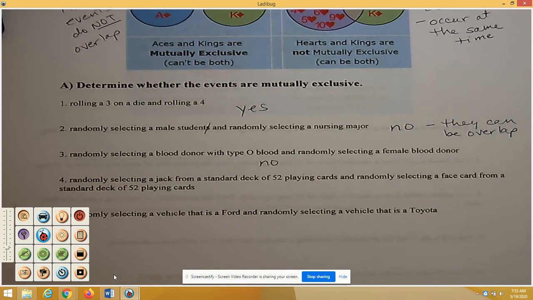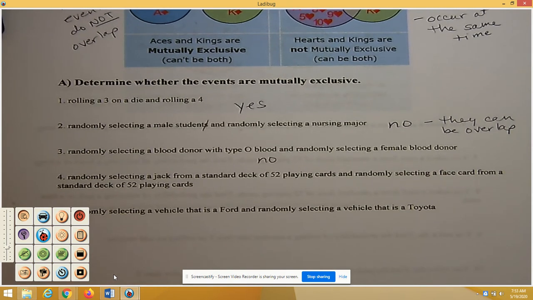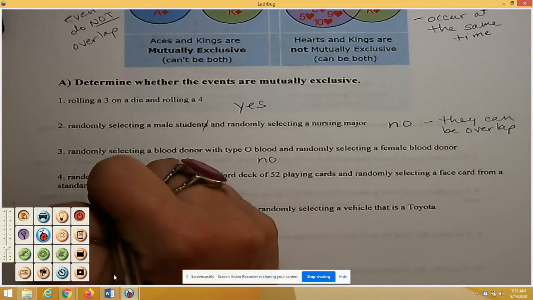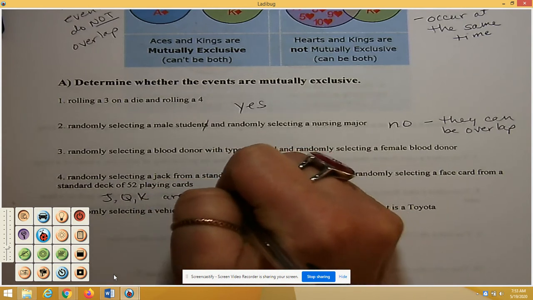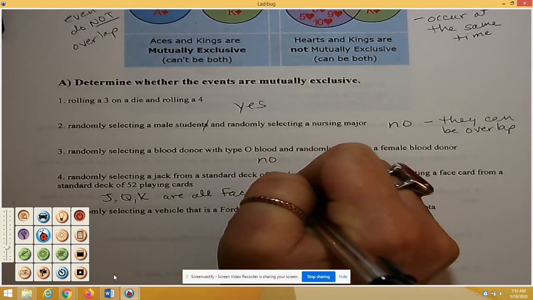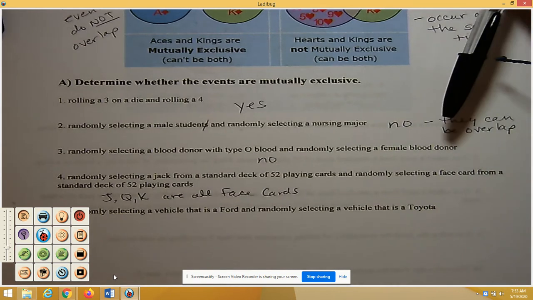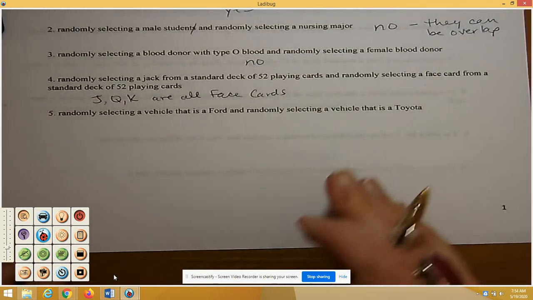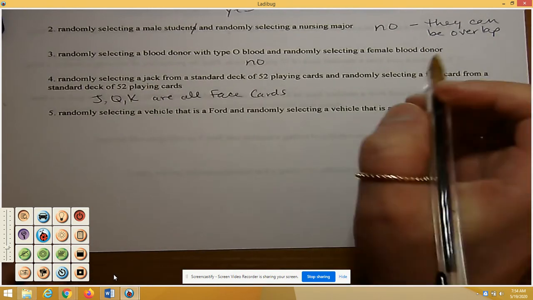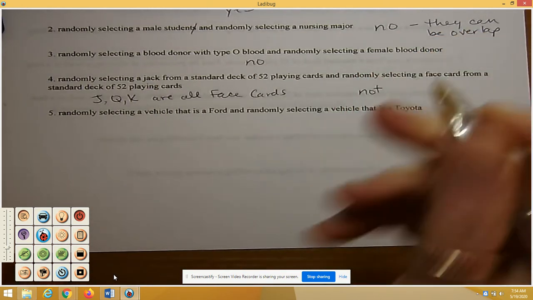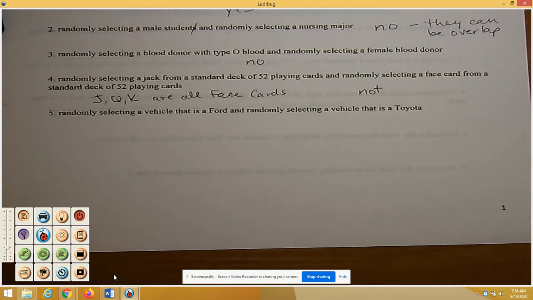All right, number 4, randomly selecting a jack from a standard deck of 52 playing cards and randomly selecting a face card from a standard deck of 52 playing cards. Well, a jack, queen, and king are all face cards, if you needed a refresher on that. Since a jack is a face card, these are not mutually exclusive. So the jack is a face card, so those occur at the same time.